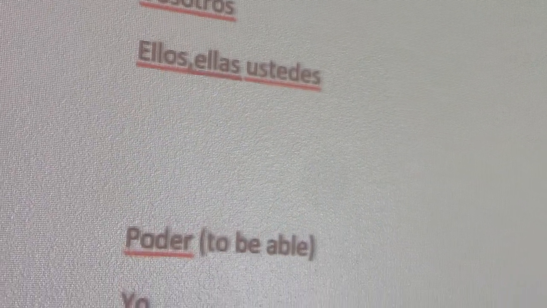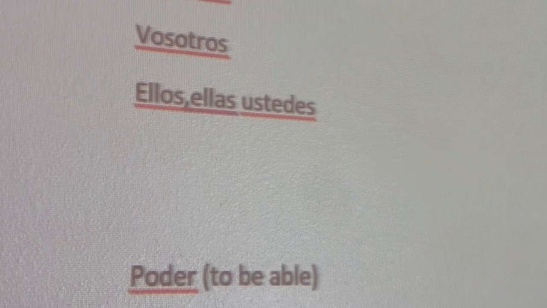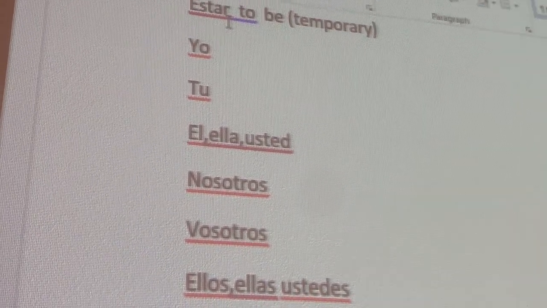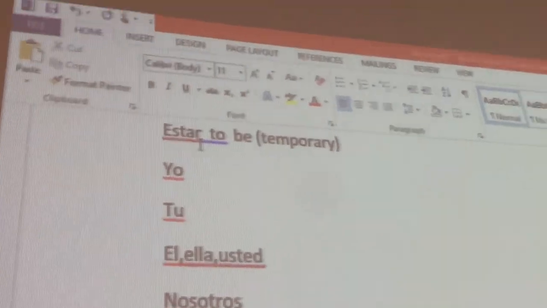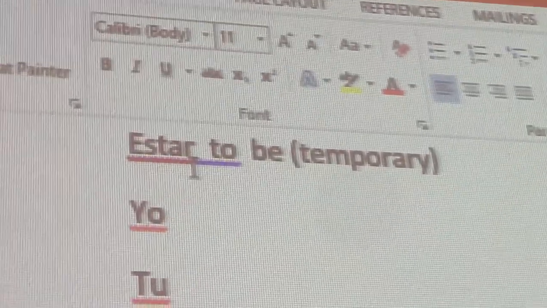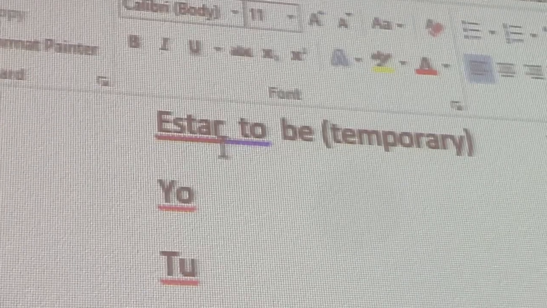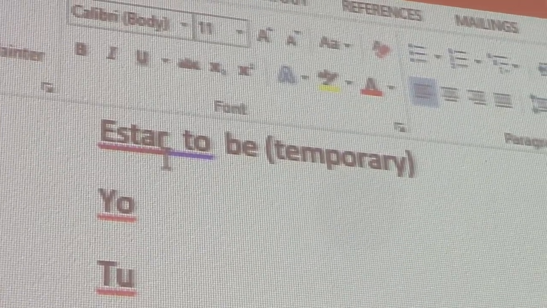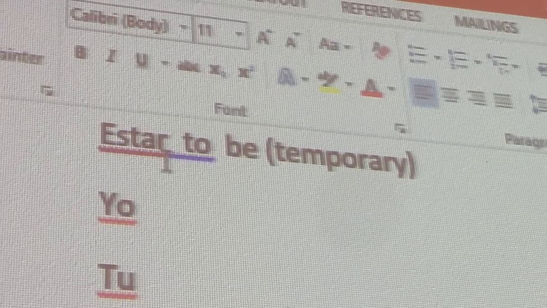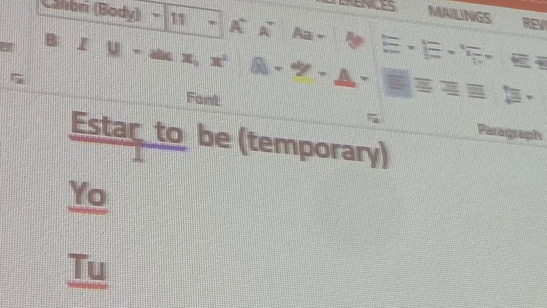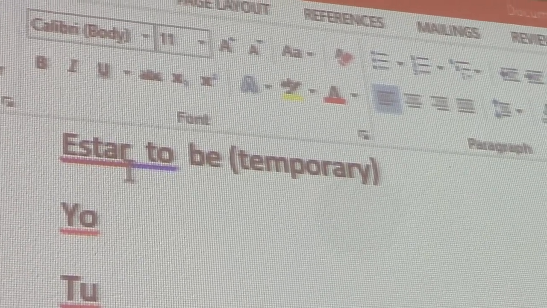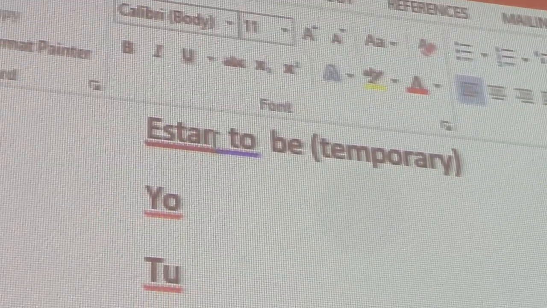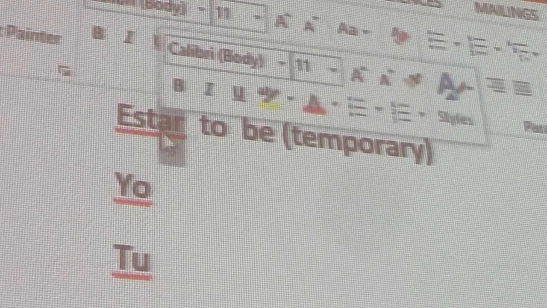So let's talk about the verb estar one more time. Estar is the verb that we use to express to be. Now, this verb is used temporarily. For example, when you're referring to things that are going to change. For example, when you're talking about location, you're talking about a mood or a feeling, you will use the verb estar. Now, in the past tense, this changes right here.